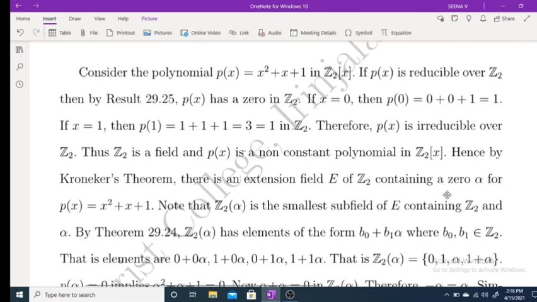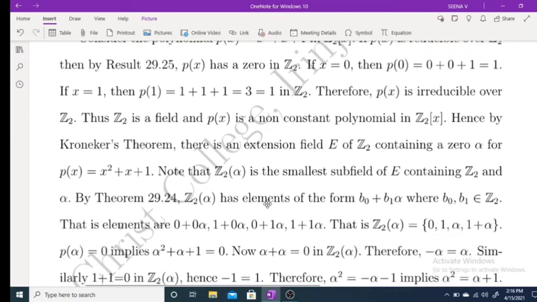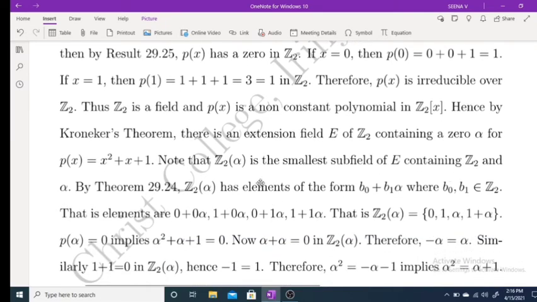Here alpha is a root of this polynomial, which implies alpha is algebraic over Z2.